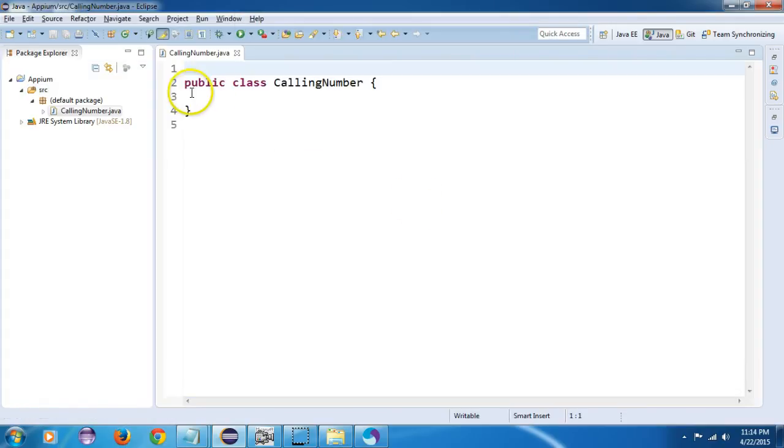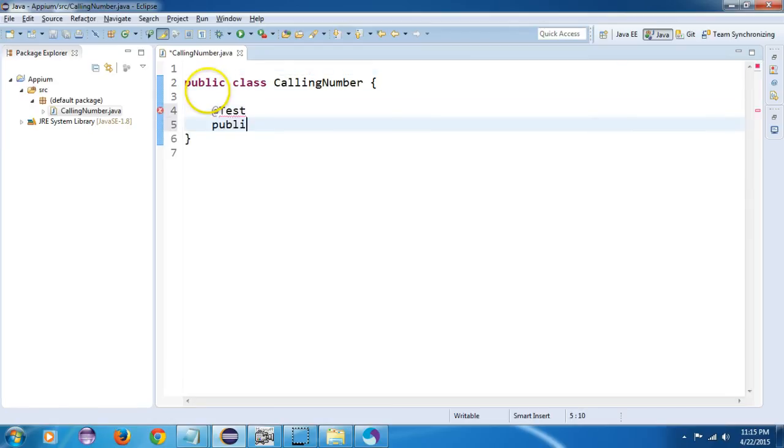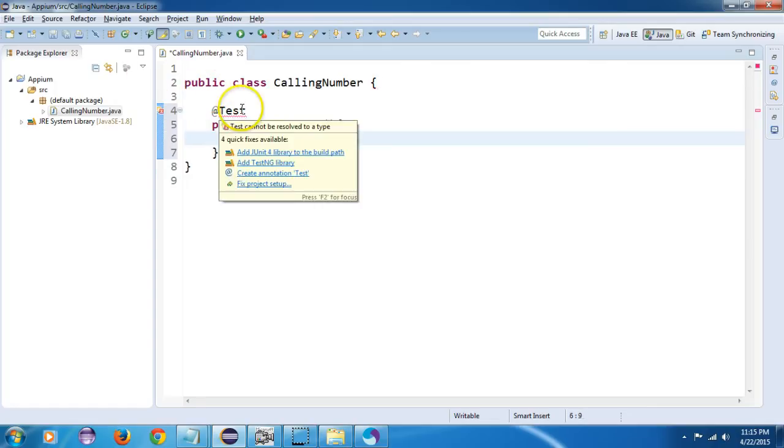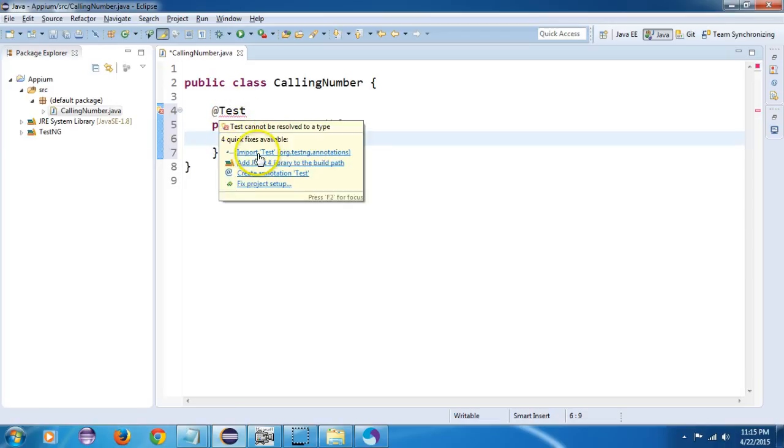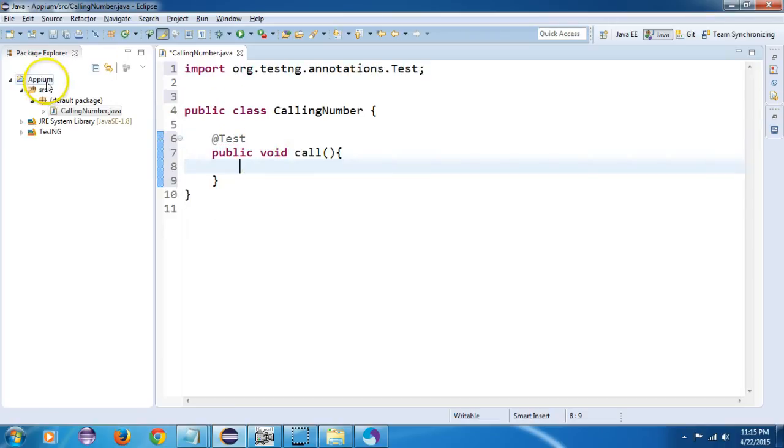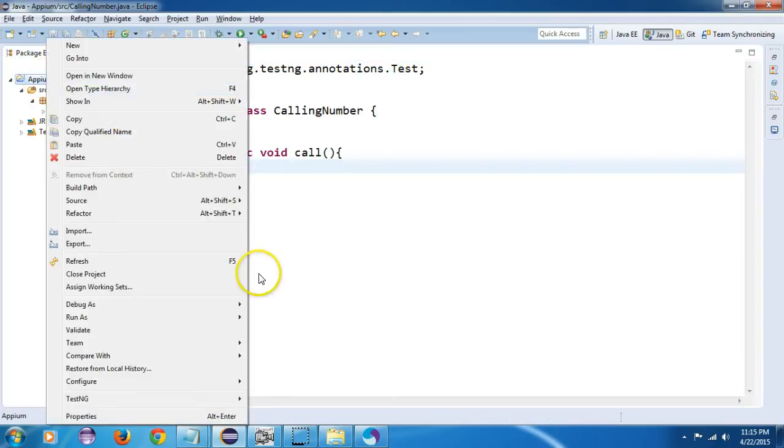I will write a test, public void call, and include my TestNG library.